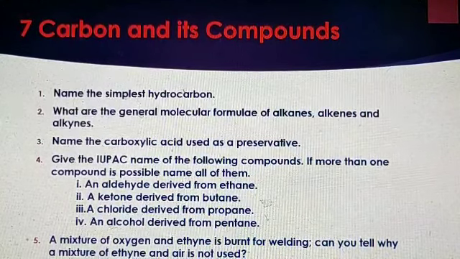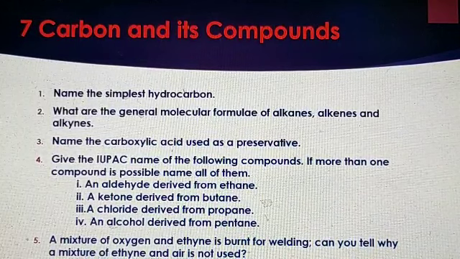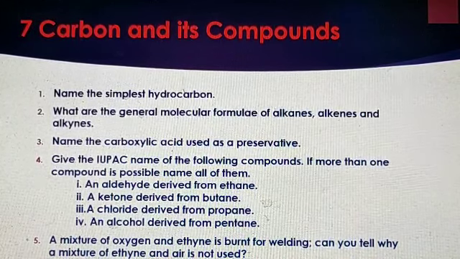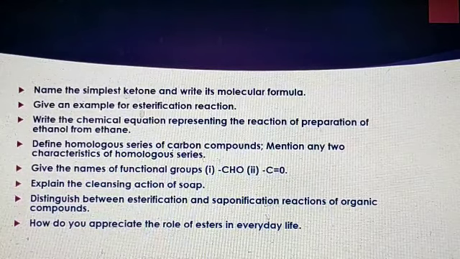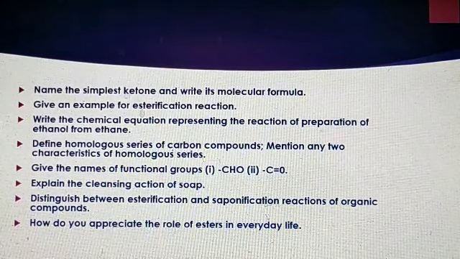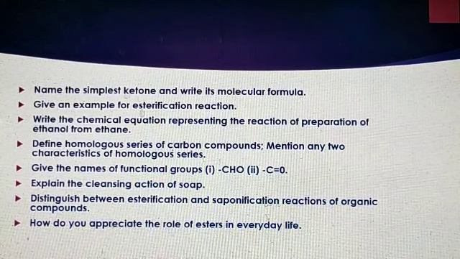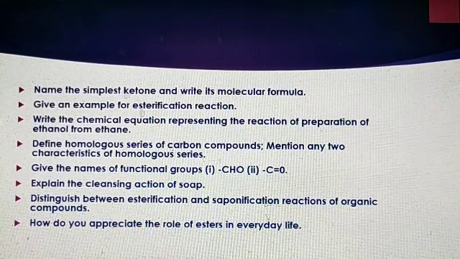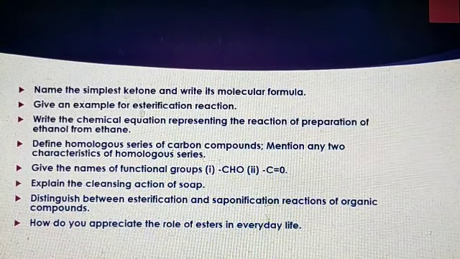Next question, a mixture of oxygen and ethane is burnt for welding. Can you tell why a mixture of ethane and air is not used? Next one, name the simplest ketone and write its molecular formula. Next, give an example for esterification reaction. Next, write the chemical equation representing the reaction of preparation of ethanol from ethane.